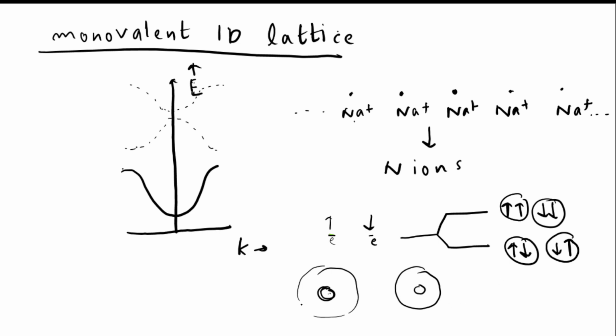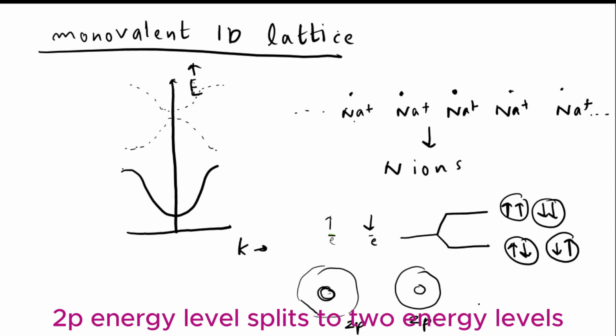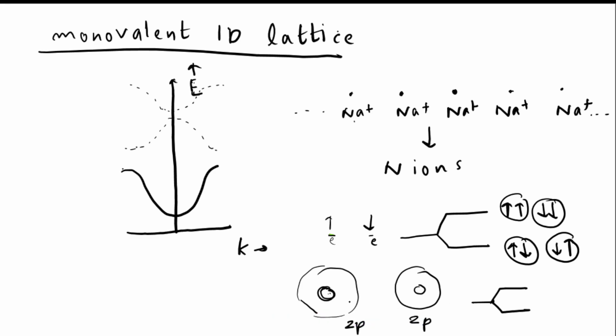For example, if you consider a particular energy state, 2p, here also 2p, that 2p energy level becomes 2 due to these interactions. Similarly, if there are n ions, then the number of states becomes n.